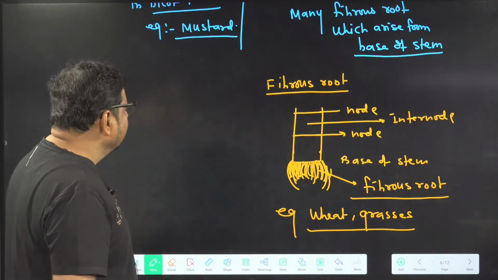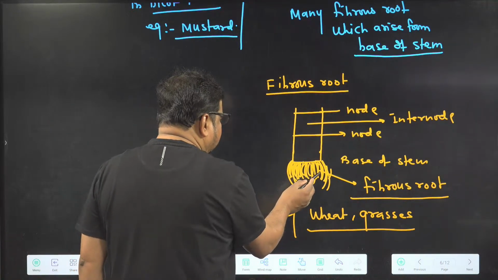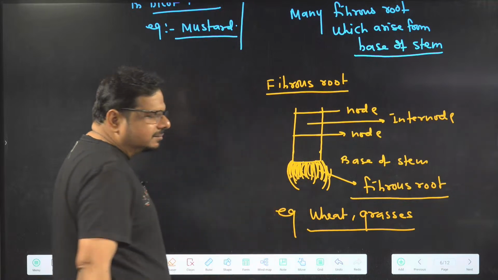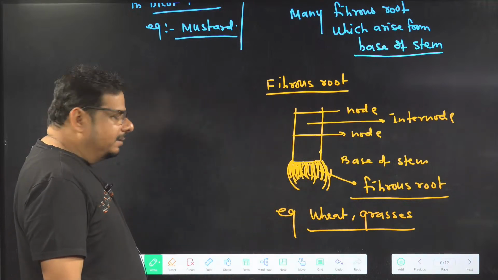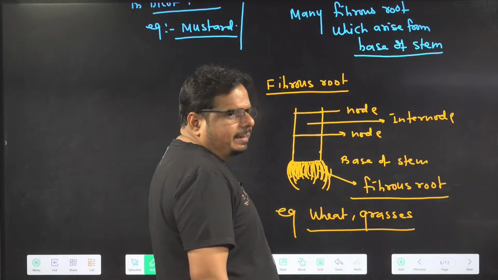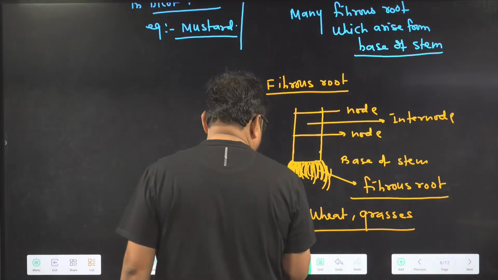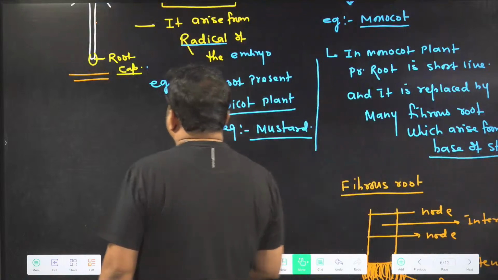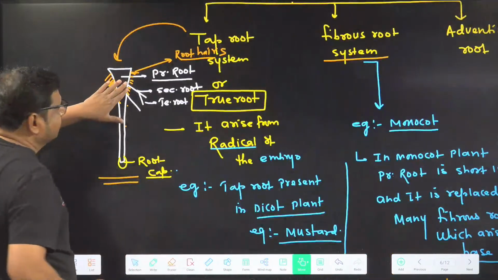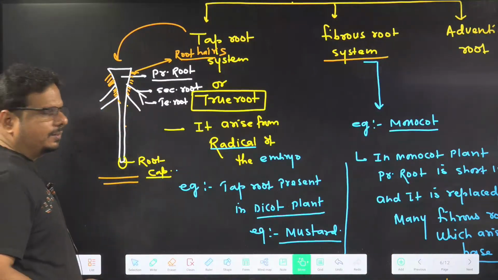So tap root and fibrous root is over. This is the fibrous root. If root looks like this, many roots arise from the base of a stem, it is fibrous root. Now, if root looks like this, it is called tap root.